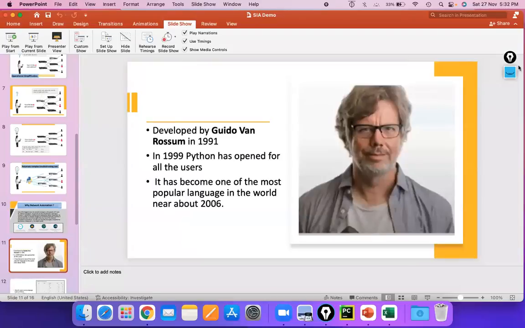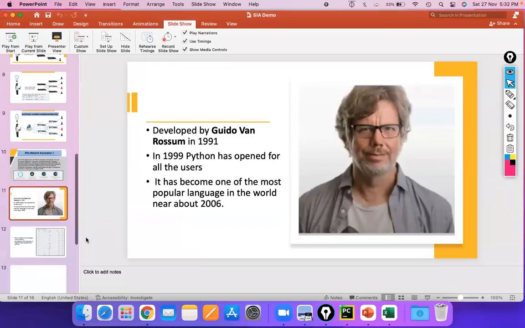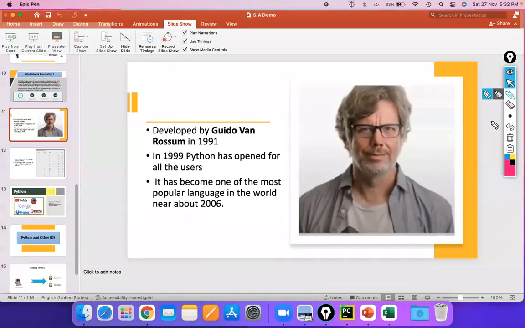Now let's discuss something about Python, right? Just a few slides and then we will move towards our live demo. So guys, Python was developed by Guido van Rossum in 1991 only, and in 1999 it opened for all the users.